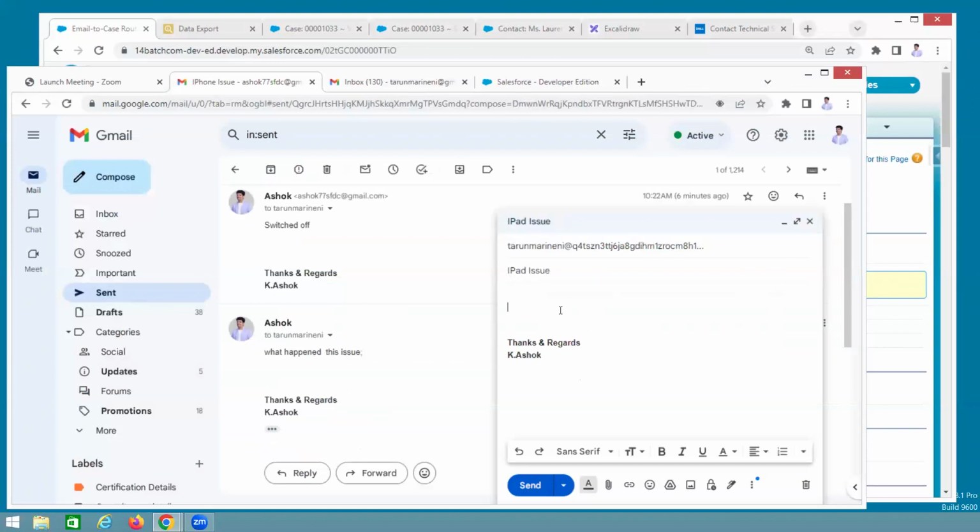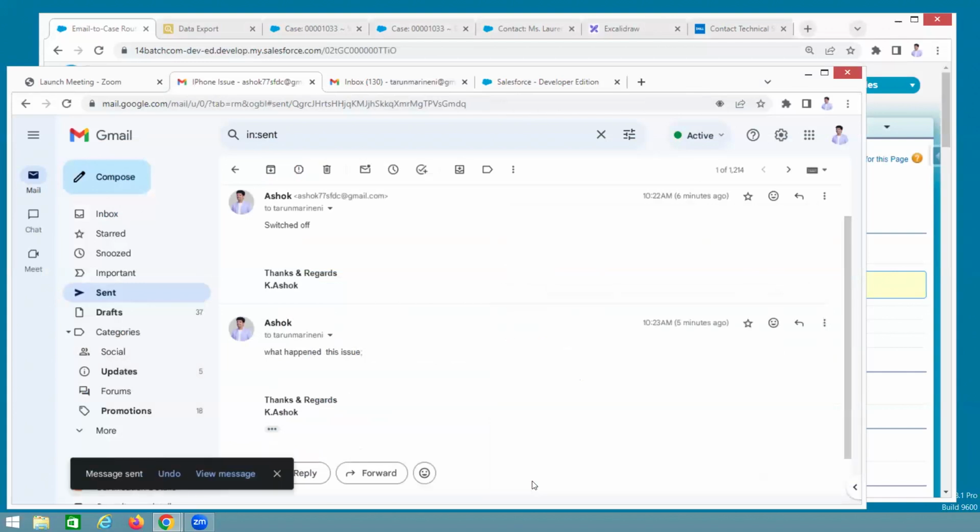iPad issue. Okay, who is sending? Not Ashok. Ashok 77 SFDC mail. The email is coming from Ashok 77 SFDC. Whenever it is sending it, first